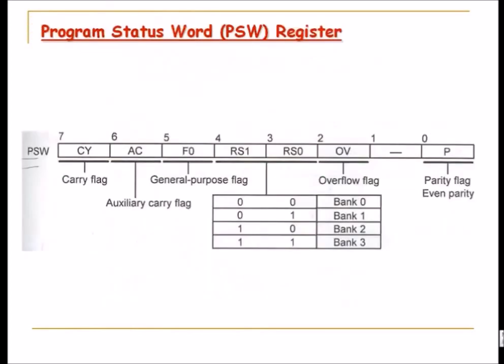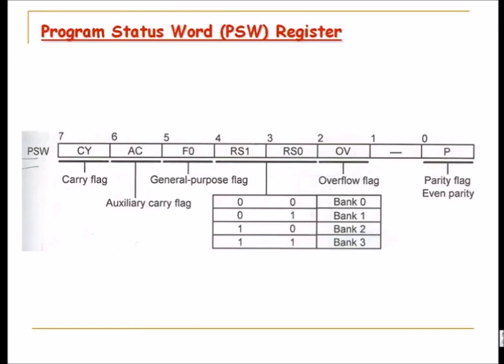Okay. This is about the program status word and how it selects the banks. You can observe that bit 0, D0, is the parity flag, and bit 1 is reserved, and bit 2 is the overflow flag. RS0 and RS1 are used for register select, so you can select or switch between bank 0, bank 1, bank 2, and bank 3.